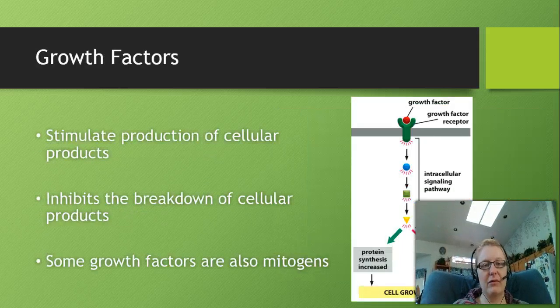The last signal is growth factors, and growth factors can be mitogens, and mitogens can be growth factors, but they are also two different things. This is where we just stimulate the cell to produce more cellular products. It's not necessarily saying it's going to divide, we just want more cellular products. So the growth factor will bind, we're going to pass the signal across the membrane, and follow through the intracellular signaling pathways. We're going to increase protein synthesis, but at the same time, we're going to stop the cell from degrading cell products. So this cell will get bigger and have more components because we're not breaking things down as fast, and we're making more of them. So it's like a warehouse.